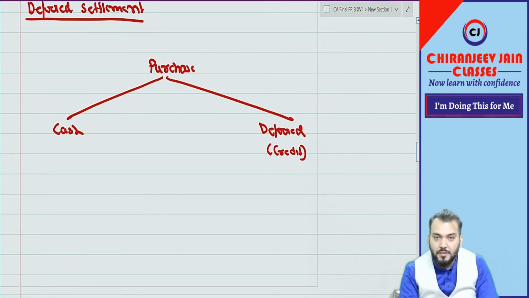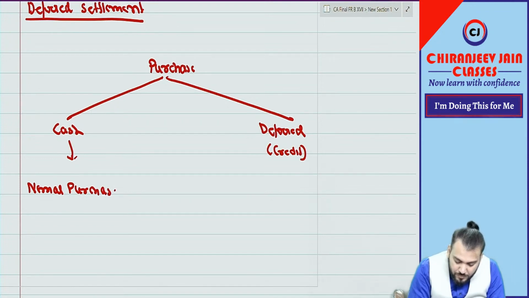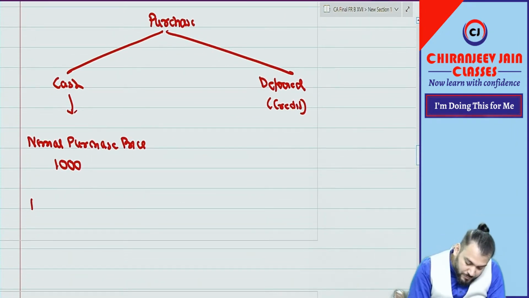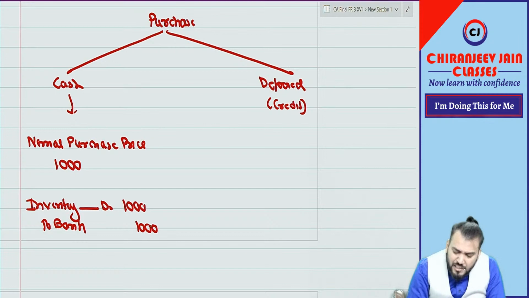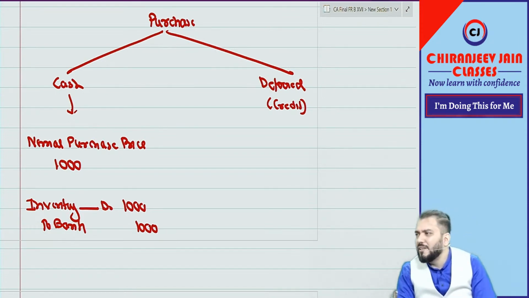Suppose when you are purchasing at cash, so you will pay the normal purchase price. Normal purchase price is 1000. So what journal entry will you do? Inventory account debit to bank or cash, whatever, 1000. In childhood we used to say purchase account debit to bank. Correct.